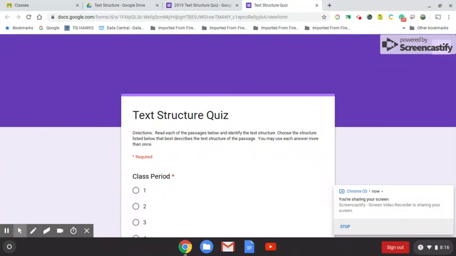This is the audio recording for the text structure quiz. Directions. Read each of the passages below and identify the text structure. Choose the structure listed below that best describes the text structure of the passage. You may use each answer more than once.